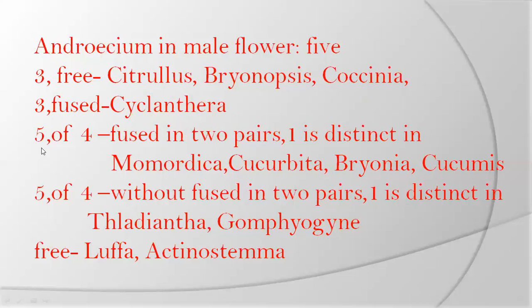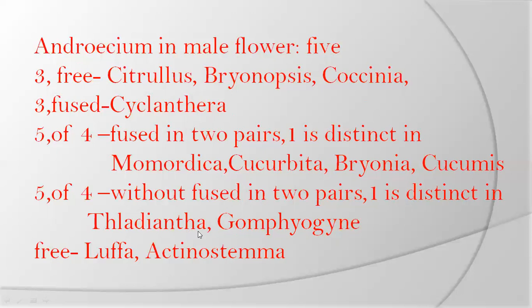In Cyclanthera, totally 3 stamens are fused.